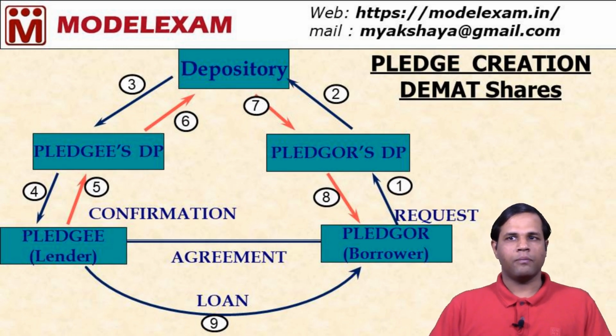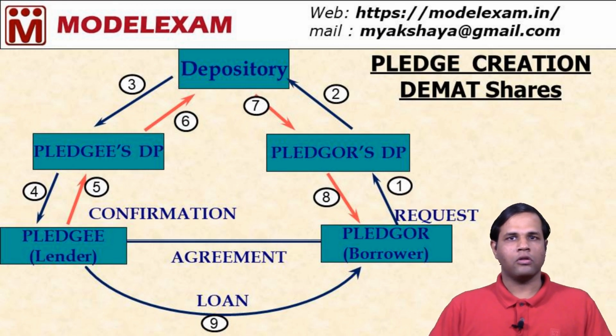And in the diagram, 2 more points we have mentioned. One is agreement, the other one is loan. You should understand that the depository is not related anywhere to the agreement and the transfer of loan. The agreement is decided between the 2 parties, that is the borrower and lender.